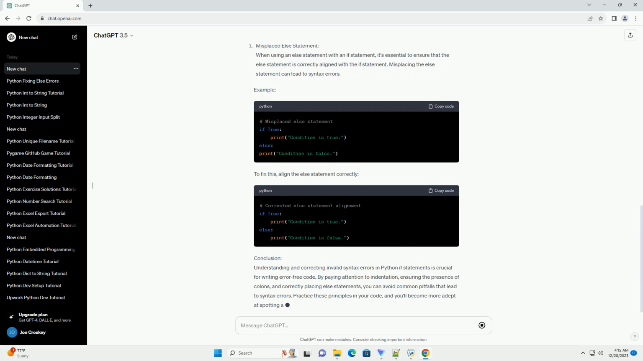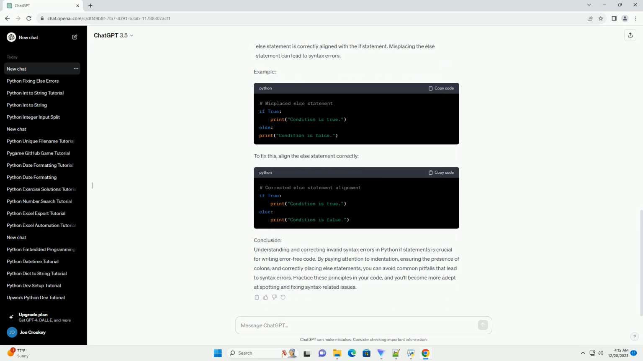Example. To fix this issue, ensure that the code inside the if statement is indented properly. Example. To resolve this, add the missing colon. Example. To fix this, align the else statement correctly.